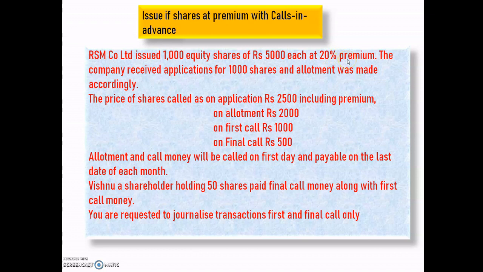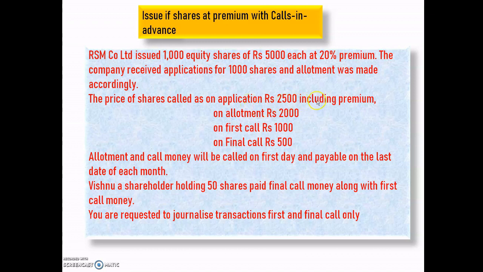Means this problem is based on premium. The company received the applications for 1000 shares. Okay, so issued 1000 and received also 1000, means it is full subscription. The allotment was made accordingly. The price of shares called on application is rupees 2500 including premium. Here the premium is included in application.